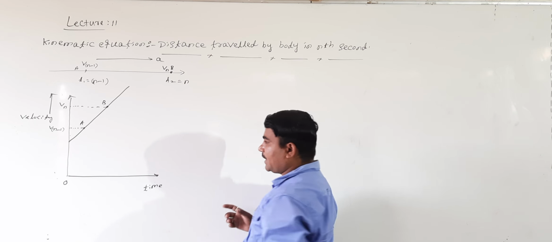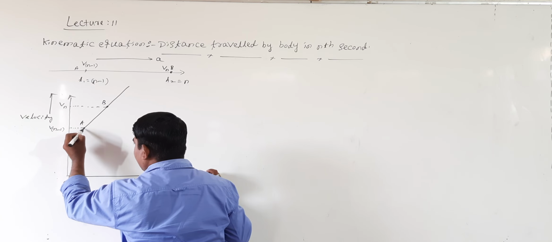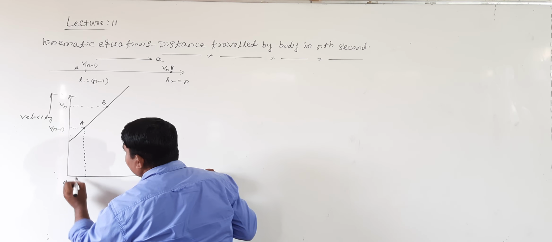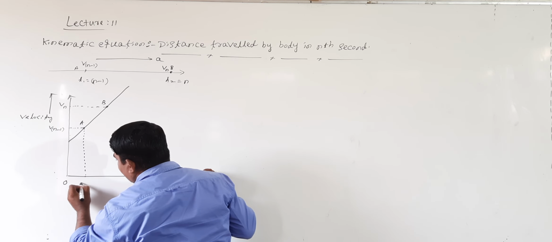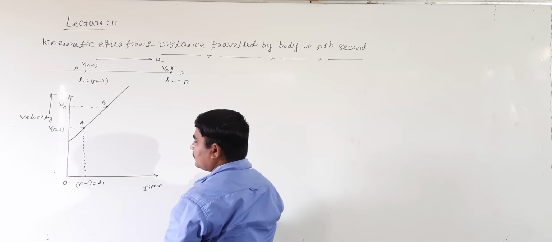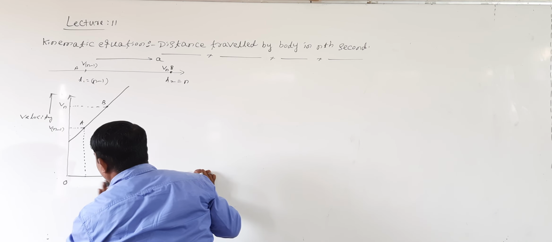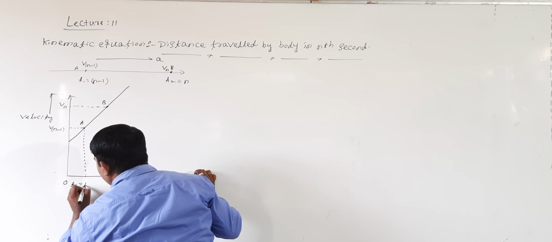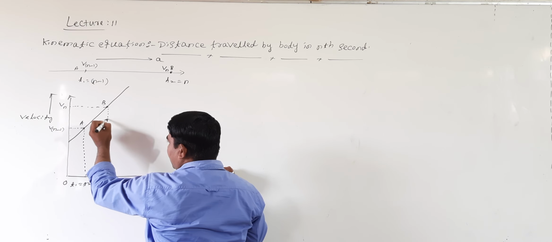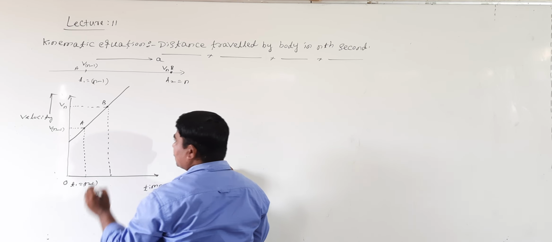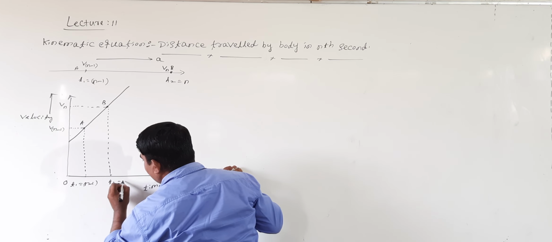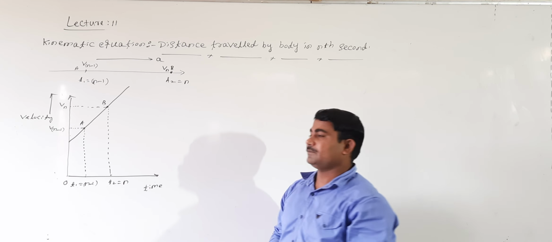Right? Then see here, in this interval, what is the time? Actually, in this interval, time T1 equal to n minus 1. Then at this point, what is the velocity? Here velocity is Vn, at time interval T2 equal to n, right?